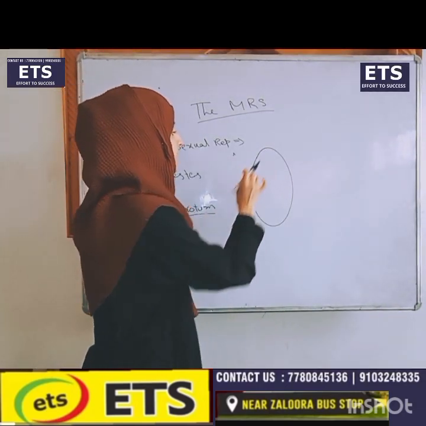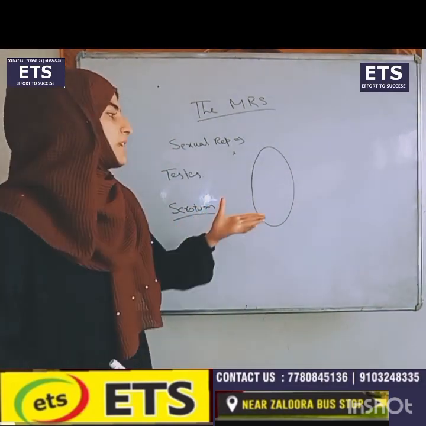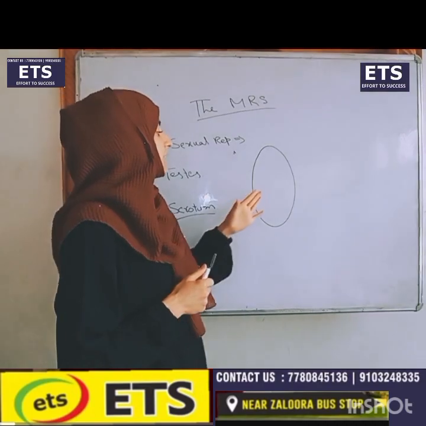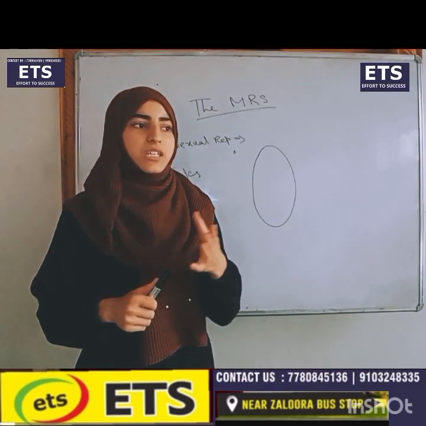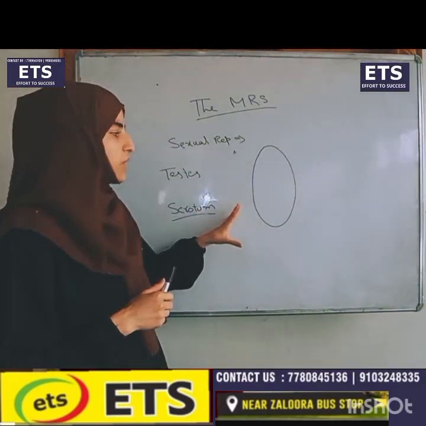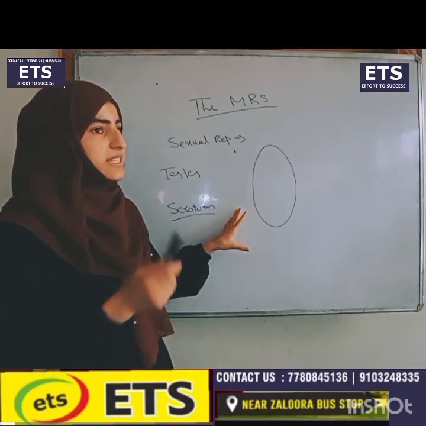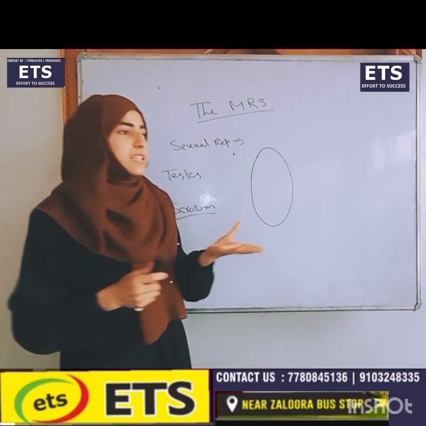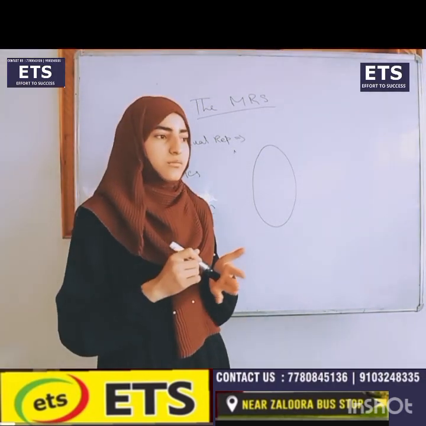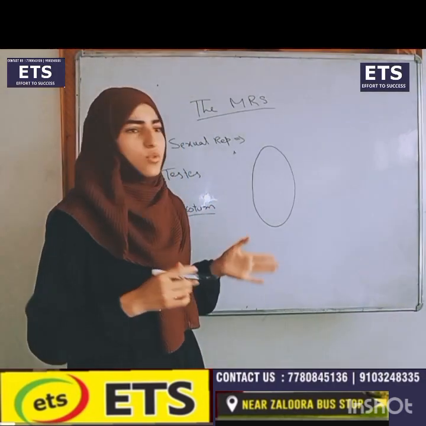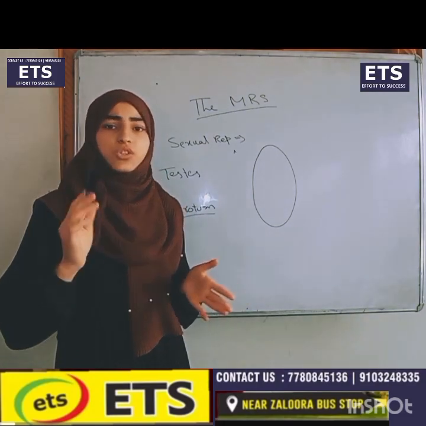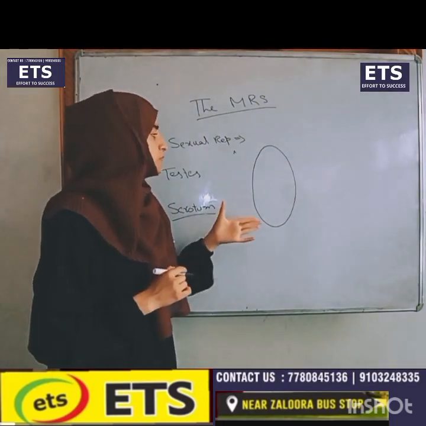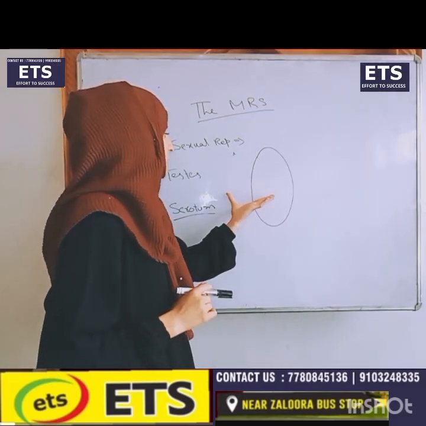Now if we talk about the weight of testes, each testis is 12 grams in weight. The length of one testis is 4 to 5 centimeter, its width is 2 to 3 centimeter and similarly the thickness is also 2 to 3 centimeter. Now you can remember it like this: the width and thickness of the testis are 2 to 3 centimeter, and the length is 4 to 5 centimeter. 2, 3, 4, 5. So that's the trick to remember it.